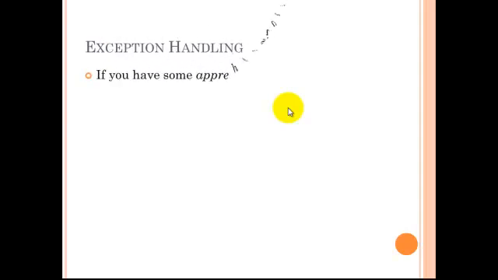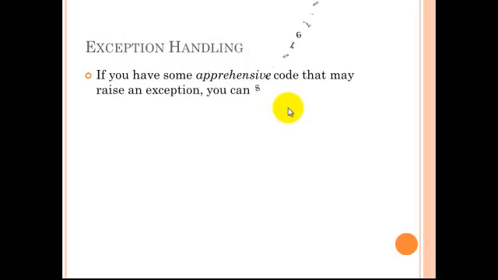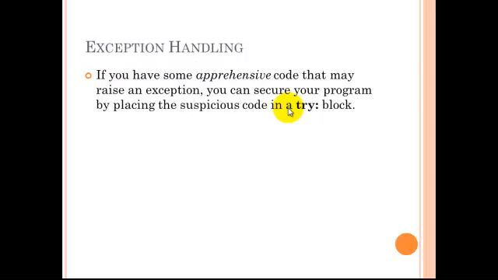Exception handling is something where, if you have some apprehensive code that may raise an exception, you can secure your program by placing such suspicious code in a try block, where the try block consists of the major implementation part of the program at which we can utilize our general executions.